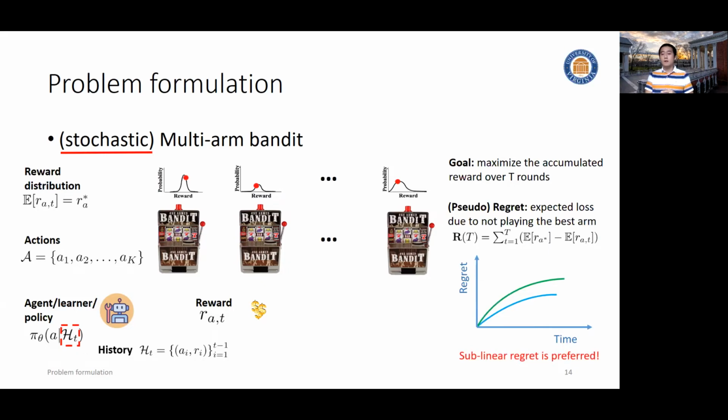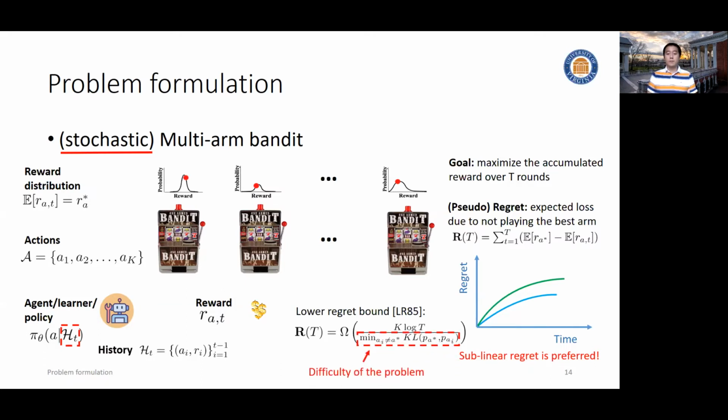How slow will we desire? Sublinear regret. Why sublinear? It basically means if we consider the average regret over time, a sublinear regret will give us zero regret asymptotically. And can we really get to zero? Unfortunately, people have proved the lower regret bound is at least on the log T scale. So basically the best case you can do is increase only at a log rate, and it's scaled by the difficulty of the problem.